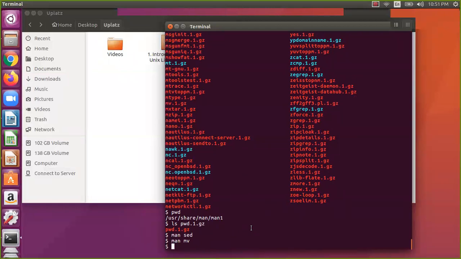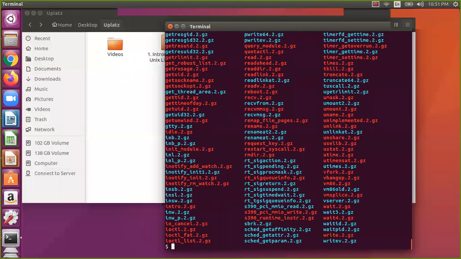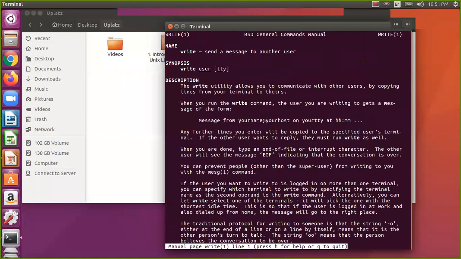So manual section 1. Let us go to manual section 2. So cd dot dot, parent directory, means it will go to man, and in that one, man 2. If you see ls, everything will be dot 2 dot gz. So you can say anything like write. I say man write, no need for you to tell dot 2 dot gz. Just say man write, it will give you whatever that is.